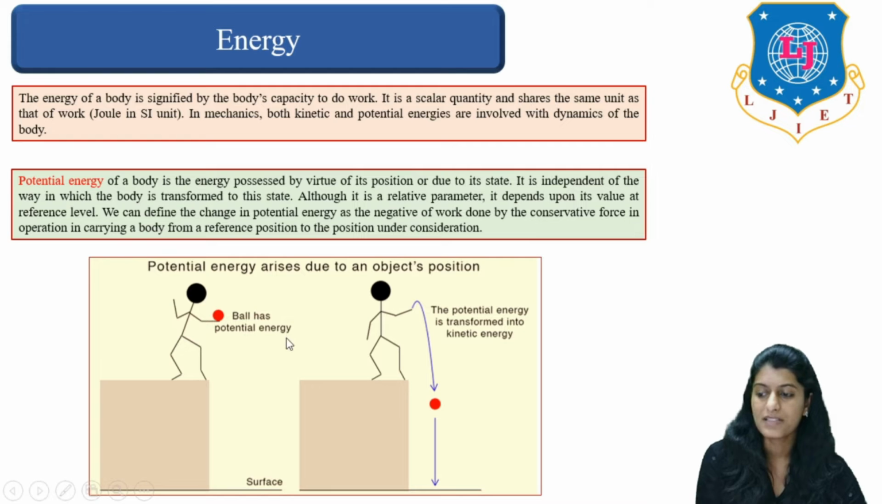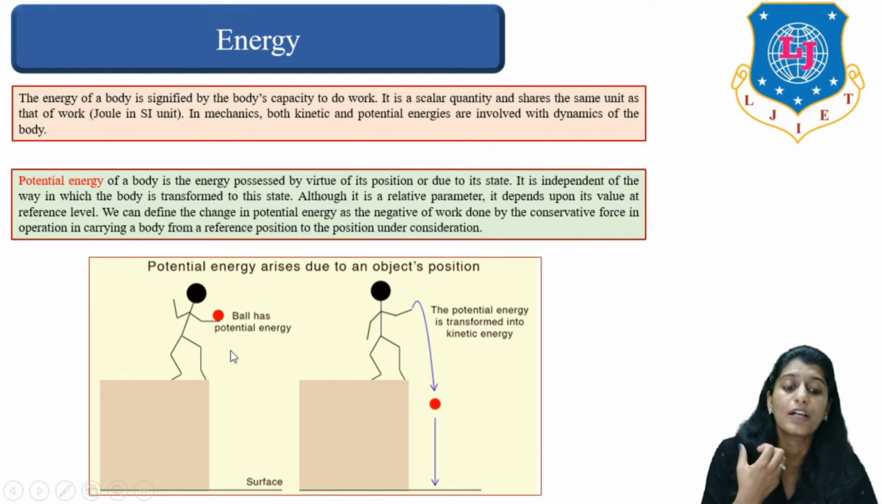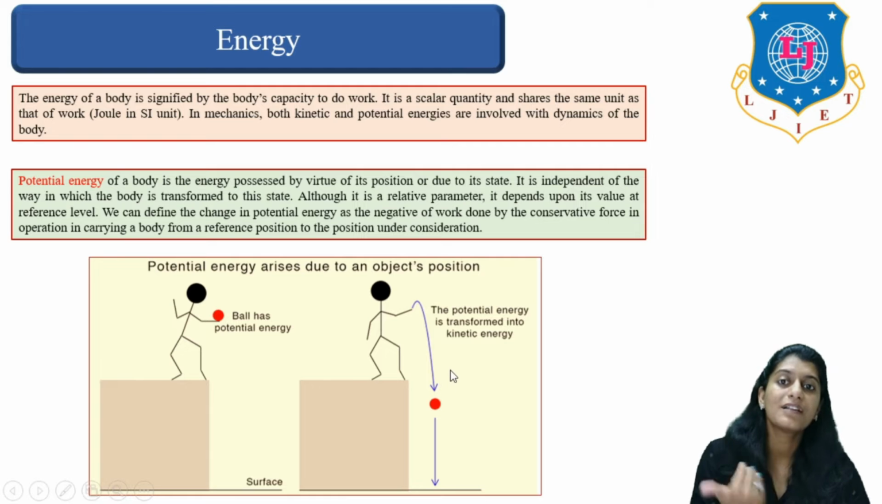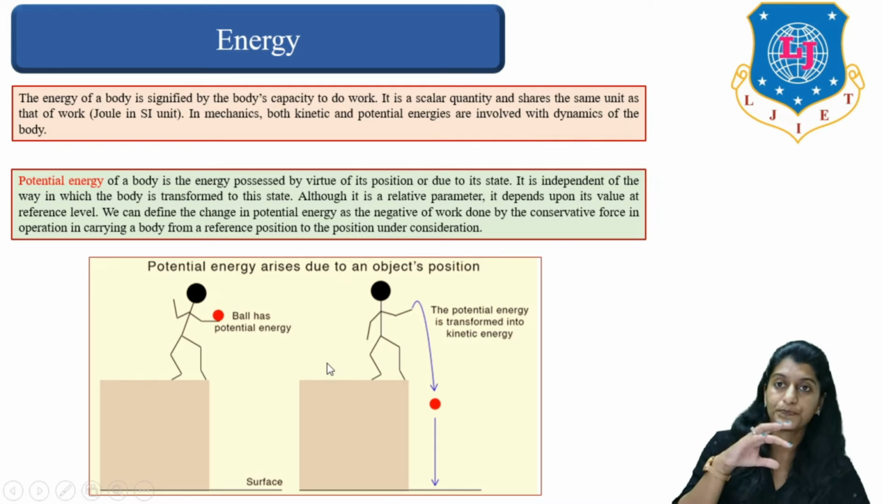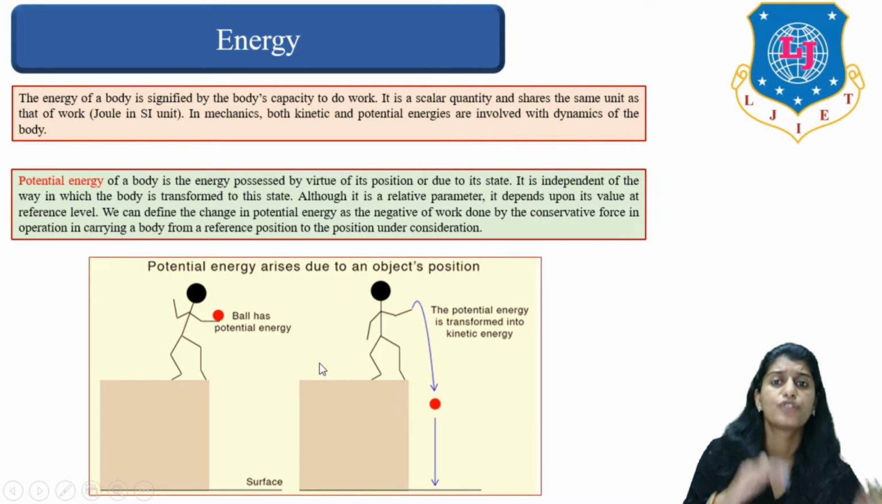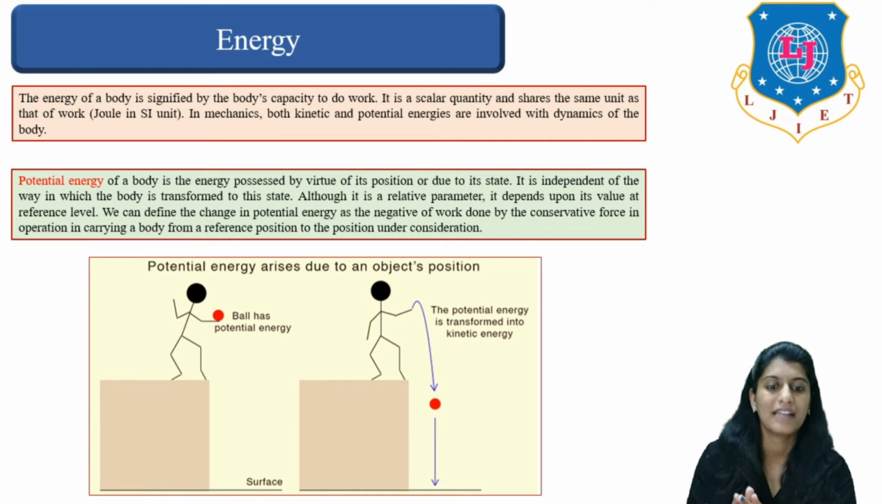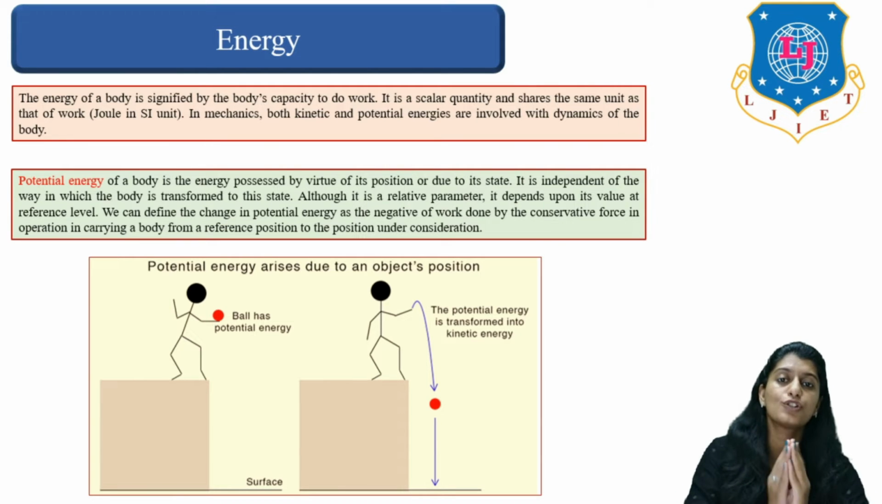So here you can see a ball which a person is holding, it is having a potential energy, and when a person throws that ball, it will convert into kinetic energy. So now the ball will have kinetic energy. So the potential energy which was stored inside the ball when a person was holding that ball will be transformed into kinetic energy when that person throws that ball.